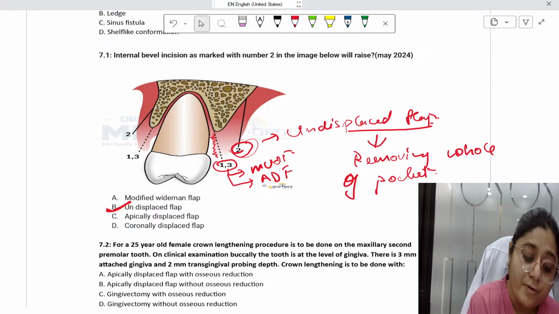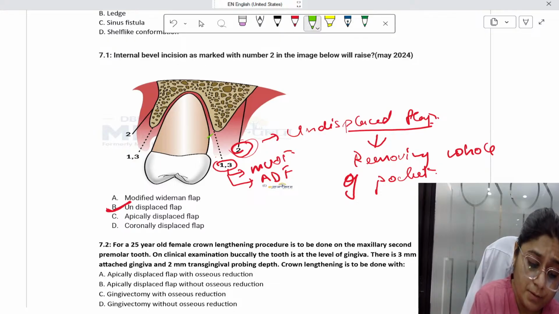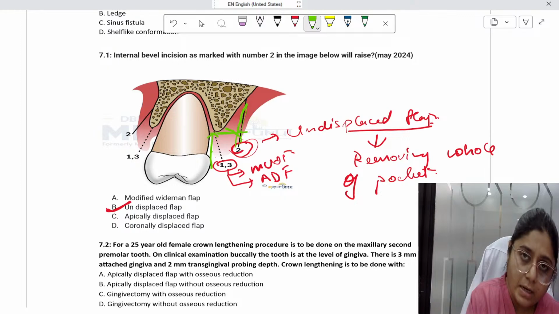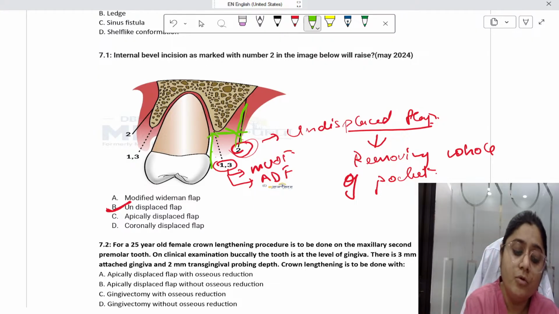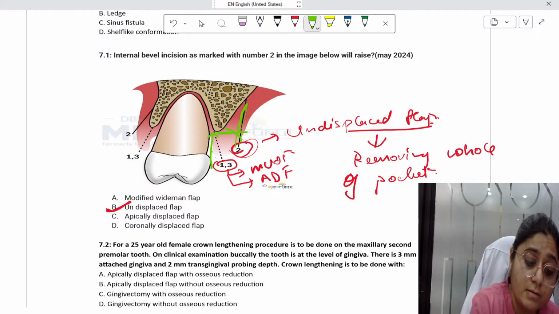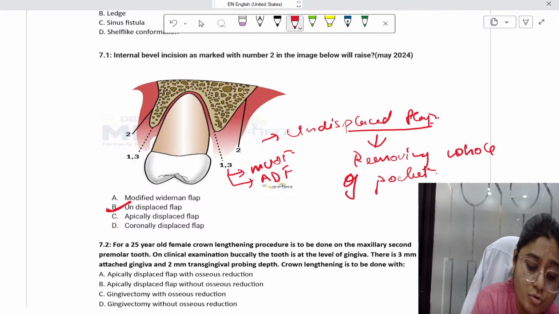What we do in undisplaced flap is we measure the periodontal pocket depth from here. We mark the point here. We will begin our incision from here and take it more apical to the alveolar crest, and remove the whole of the infected pocket. We will suture this flap again here, after cutting.